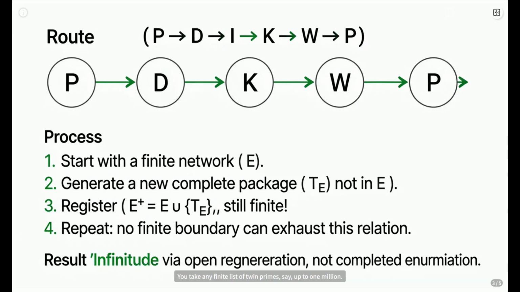You take any finite list of twin primes, say up to 1 million. Our system finds a new pair bigger than 1 million. Register it. Now you have a slightly larger finite list. But guess what? The process can repeat. There's no end in sight because the ability to generate more is never exhausted by any finite list. Infinitude isn't about listing forever. It's about this open regeneration loop.